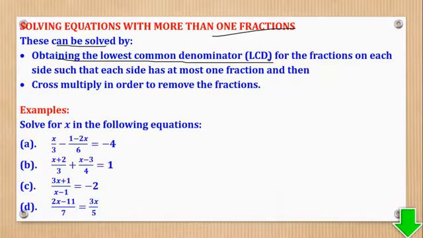So in O level, we use what we call lowest LCM. This is the same thing, only that now you look for the values in the denominator, and you get their LCM. And that's why you call it lowest common denominator, for the fractions on each side, such that each side has at most one fraction. So actually there are two methods of attempting such a question, but this is the one I prefer.